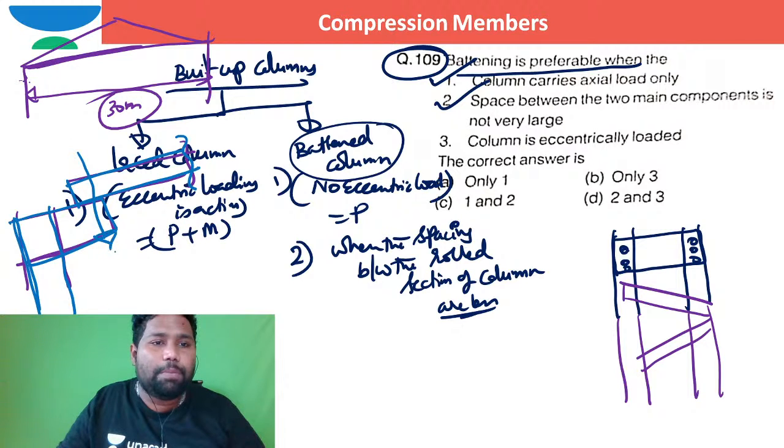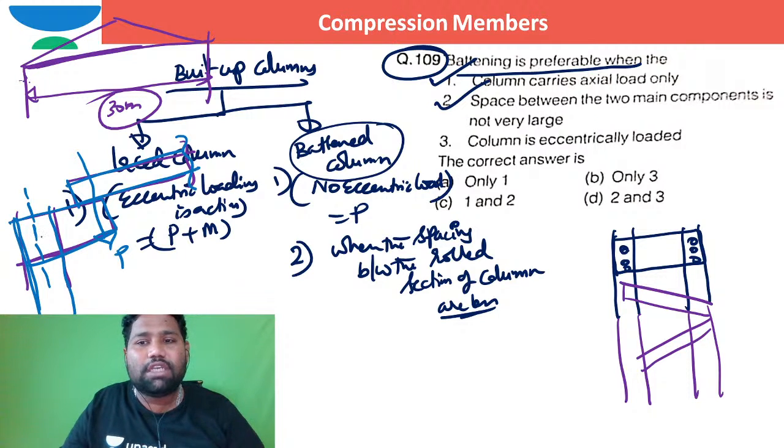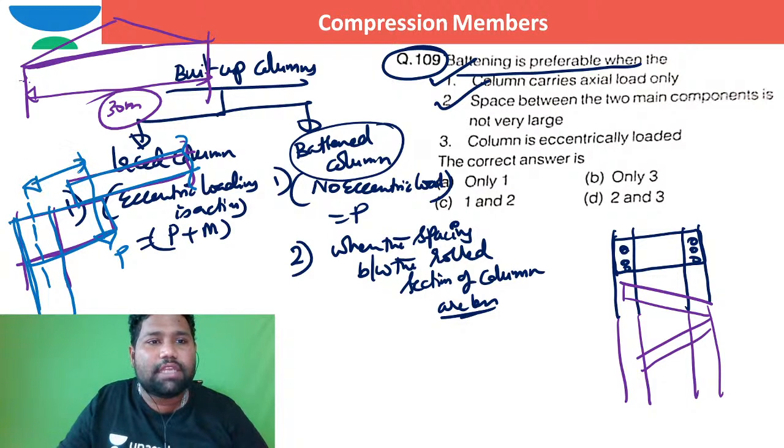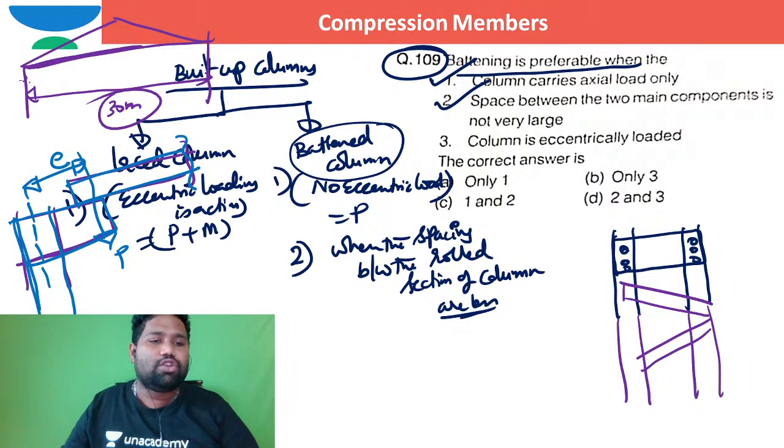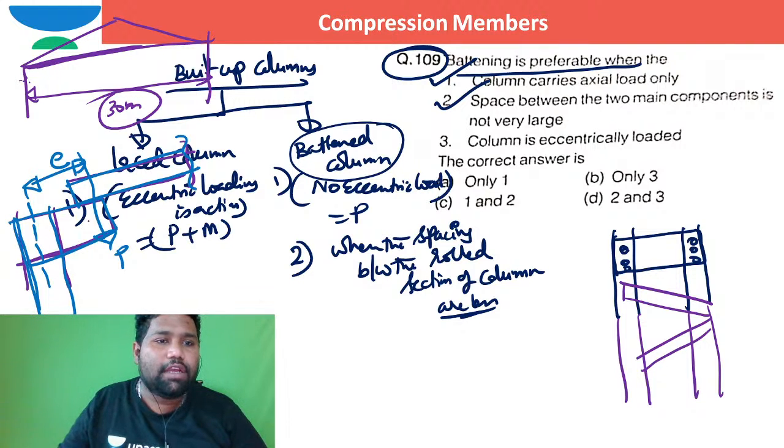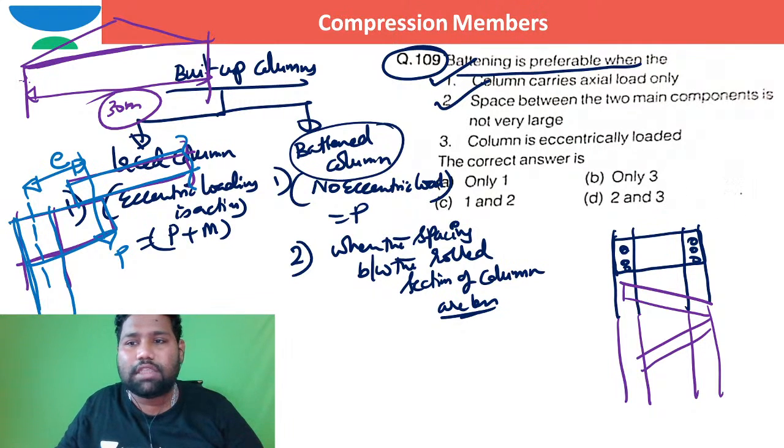If the load P is coming here, this is the CG, the centroid of the built up column section. Then this is the eccentricity e. So this is how the load P is coming here.